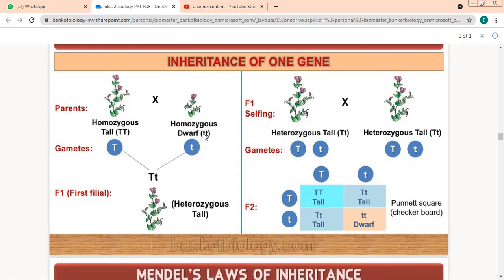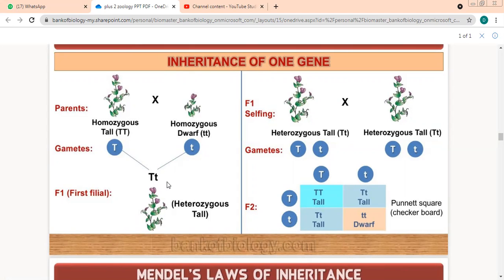So this one will produce gametes capital T, capital T. This will produce gametes small t, small t. One gamete from here, one gamete from here, you get capital T, small t. This is your first generation. Is this going to be tall or dwarf? Capital T, small t: tall. Is it homozygous tall or heterozygous tall?